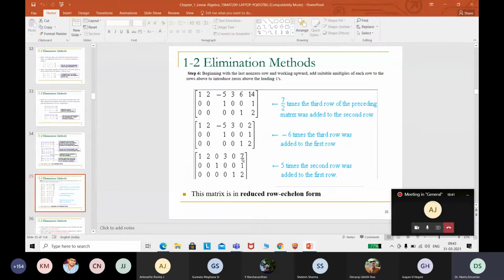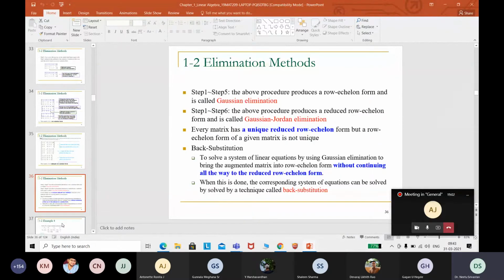You see, the Gauss-Jordan means the back implementation of, or you can say the back row transformations we have implemented here and eliminated all the other non-zero values. So please go through this Gauss elimination 1 to 5. That is what is said, and this was depicted in the last matrix algebra also. 1 to 5 is Gauss elimination, and 1 to 6, from the beginning till the 6, if you will see, it is a Gauss-Jordan elimination.